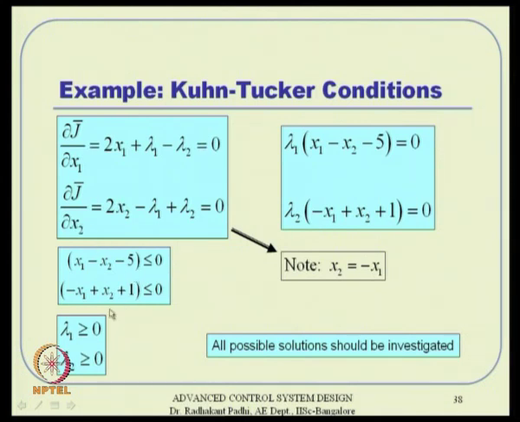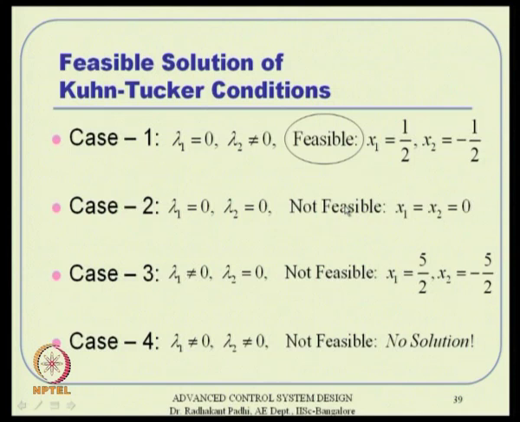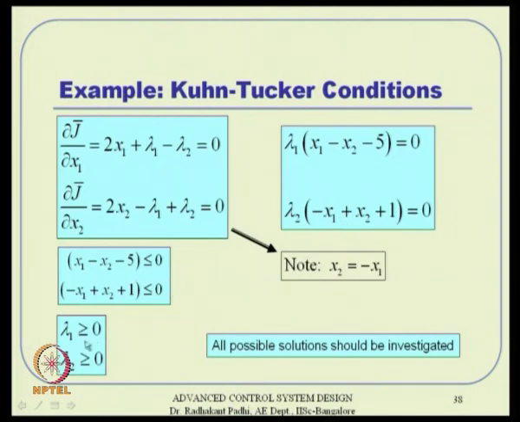Okay, all these conditions we will put together and then do a case by case analysis: lambda 1 equal to 0, lambda 2 not equal to 0, and then what happens actually. It turns out that this is the only feasible solution which will satisfy all the conditions. Otherwise, case 2, case 3, case 4 are all not feasible, because they will not satisfy one of those conditions.